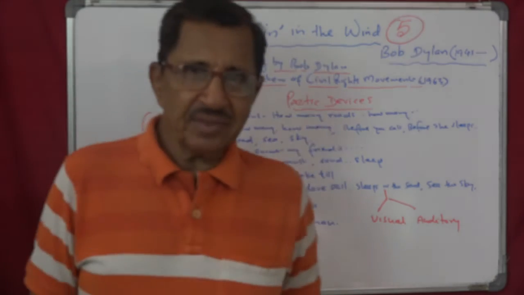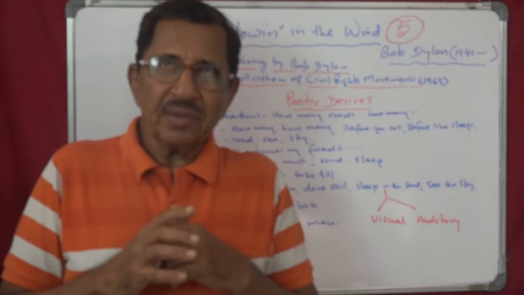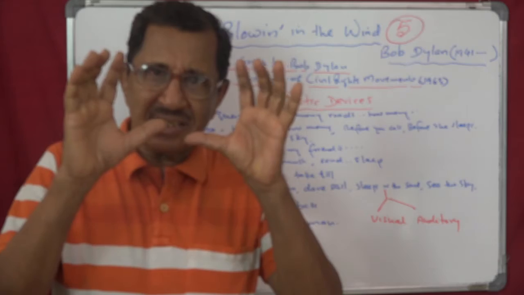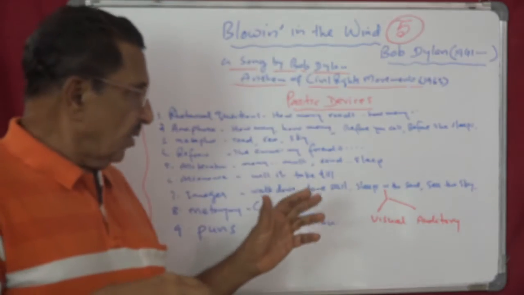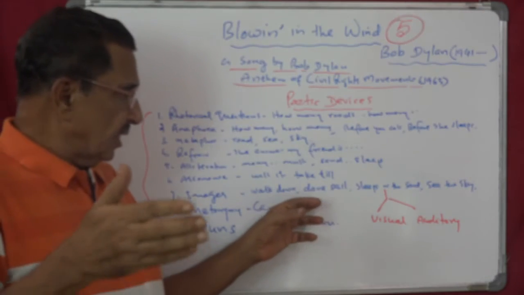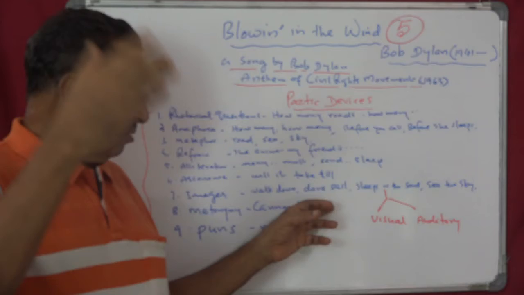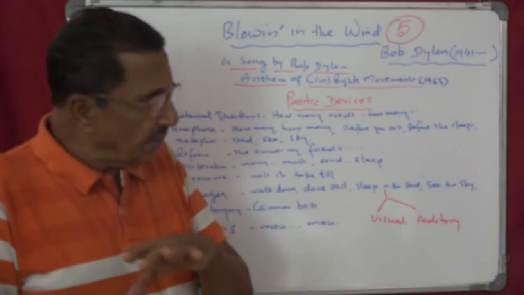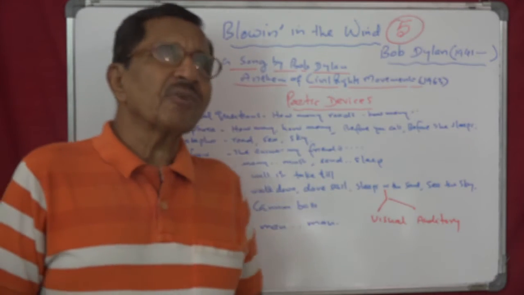Images. Images means there are visual images. When you read, pictures come to your mind. Here, walk down, you feel somebody is walking down. Sail, sailing. Sleep in the sun, somebody sleeping in the sun. See the sky, look at the sky.